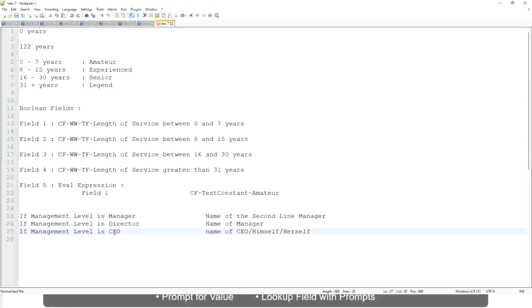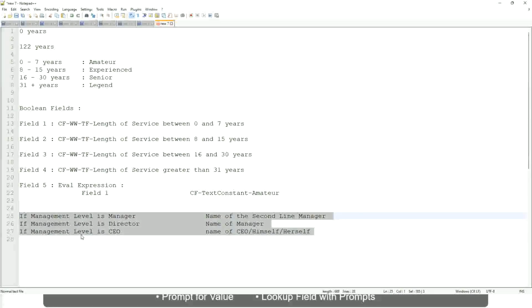He may be reporting directly to the CEO, and if it is a CEO, return the name of the CEO, which is himself or self. If this is the criteria that you have to do, this is a calculated field you have to come up with.